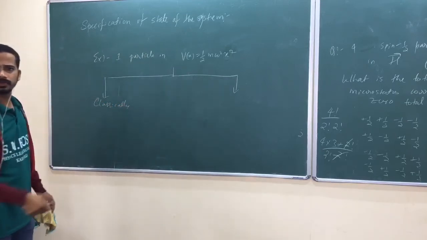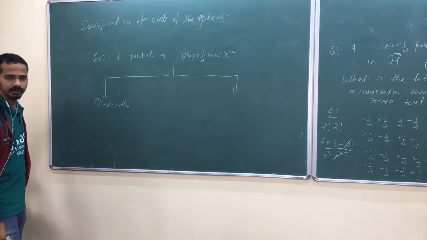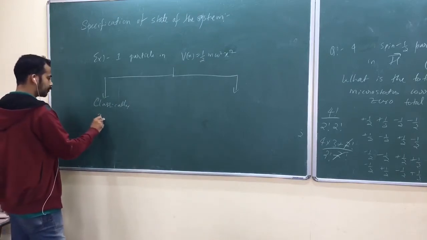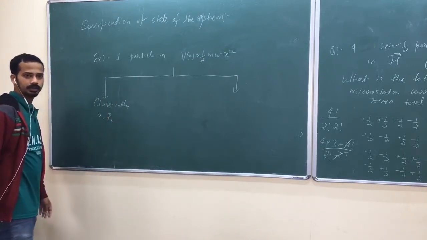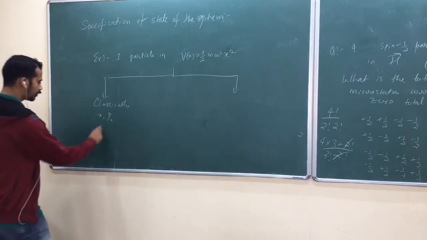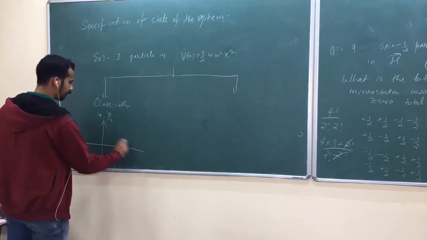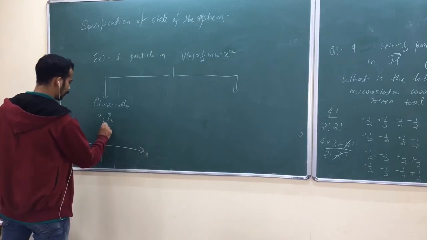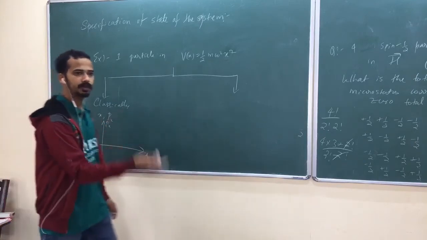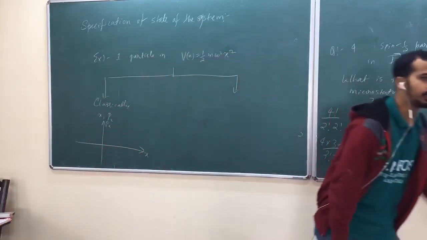Classically, that is one-dimensional oscillation. If it is one-dimensional motion, I can represent it by x and px, and I can represent the state of the system by a point in phase space.